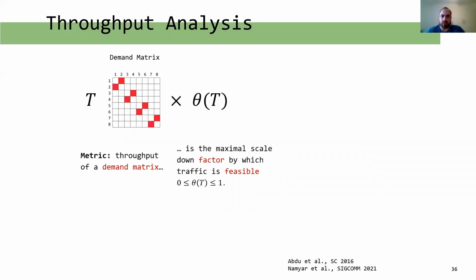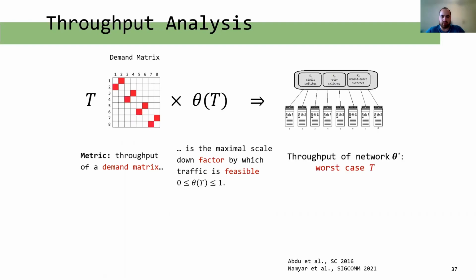We denote as theta of T the maximal scale down factor by which traffic is feasible, when this factor is between 0 and 1. If theta of T is 0.5, we can scale down the demand by half and solve the resulting demand within 1 second. The throughput of a network, which is denoted as theta star, is defined as the theta of T for the worst case T, i.e. traffic matrix, of this topology.